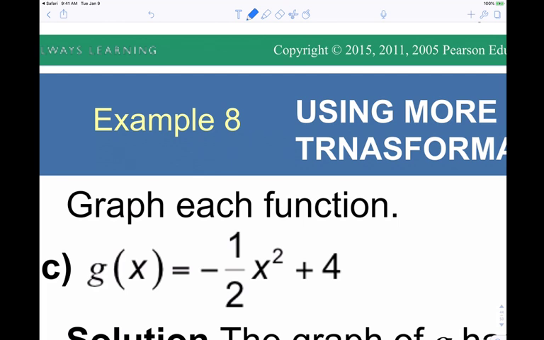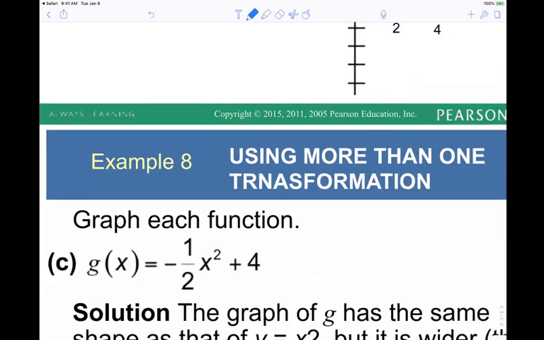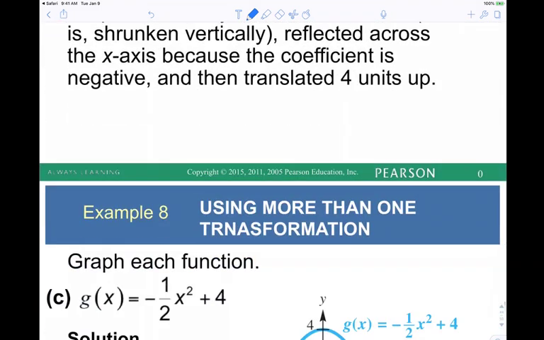So now let's bring it together. It should be a U-shaped graph. It should be a vertical compression by a half. It should be flipped up and down and then go up 4. So it should be a wide graph that's upside down. See that?